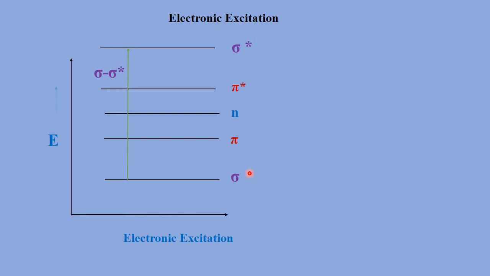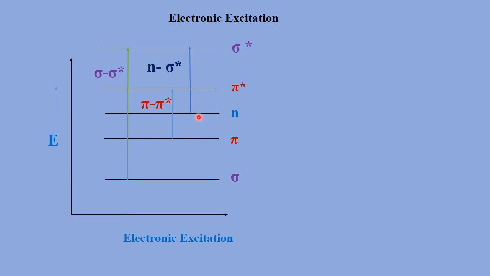If electrons are excited from sigma to sigma star, then this electronic excitation is called sigma to sigma star transition. If an electron gets excited from pi to pi star, then the transition is called pi to pi star transition.